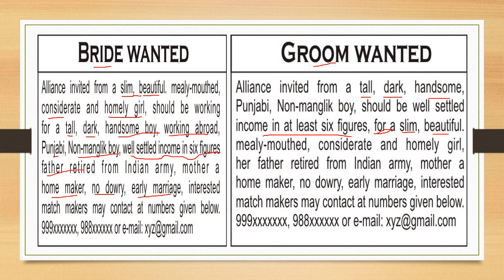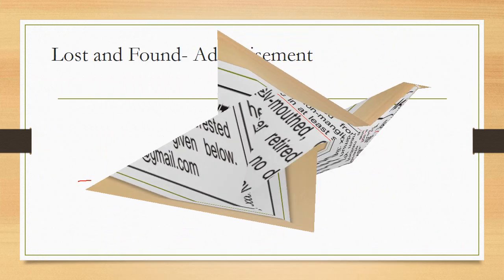She should be slim, beautiful, merry-mouthed, considerate, homely girl. Her father retired from Indian Army. Mother homemaker, no dowry, early marriage. Interested matchmakers can contact. Here it is, the phone number, email ID. So hopefully you have understood the matrimonials.